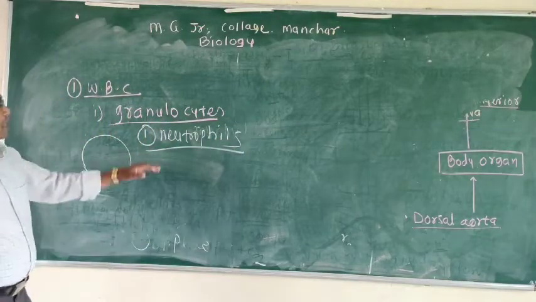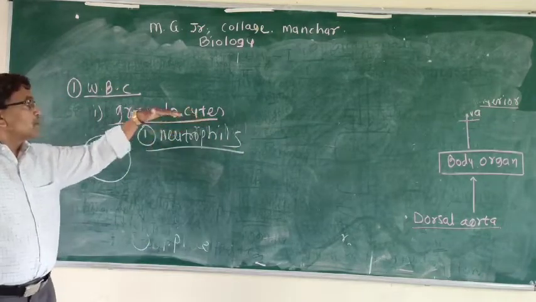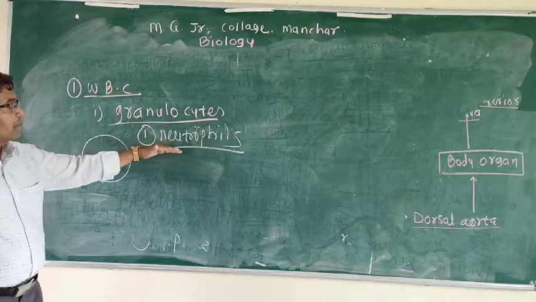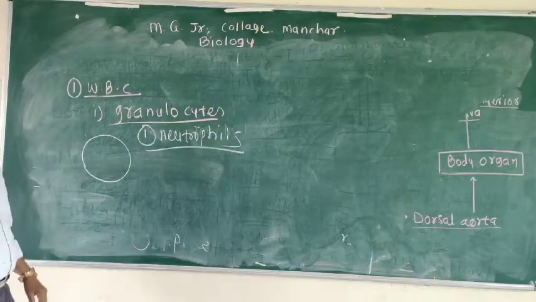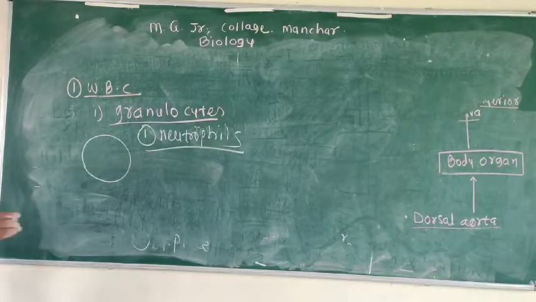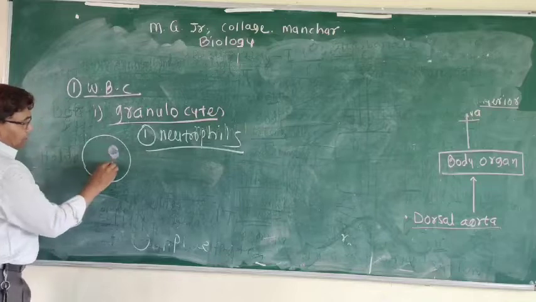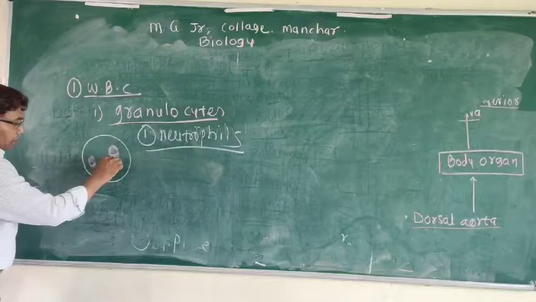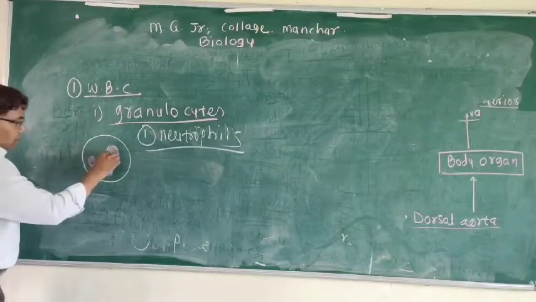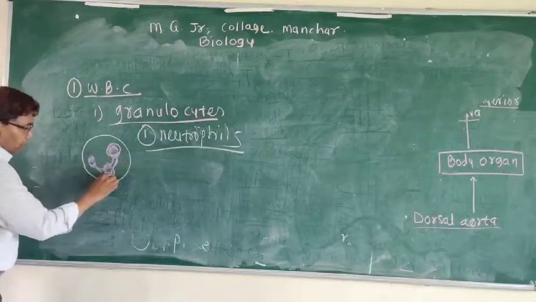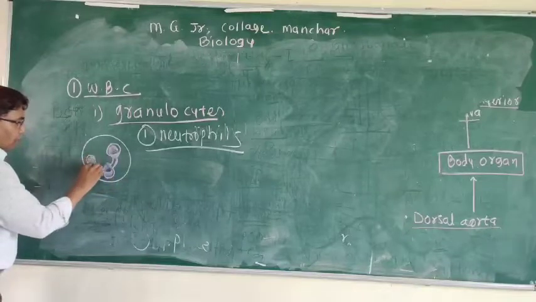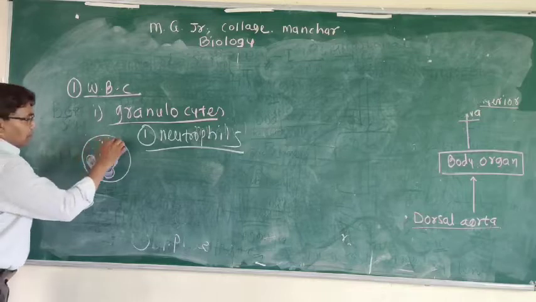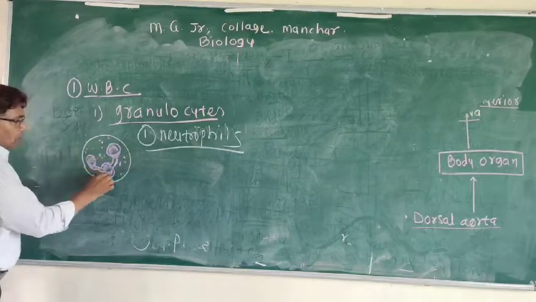The total number of granulocytes is about 72% of the total volume of the WBC, and neutrophils, their number is about 70%. In neutrophils, a 3 to 5 lobed nucleus is present. In the cytoplasm, granules are present.